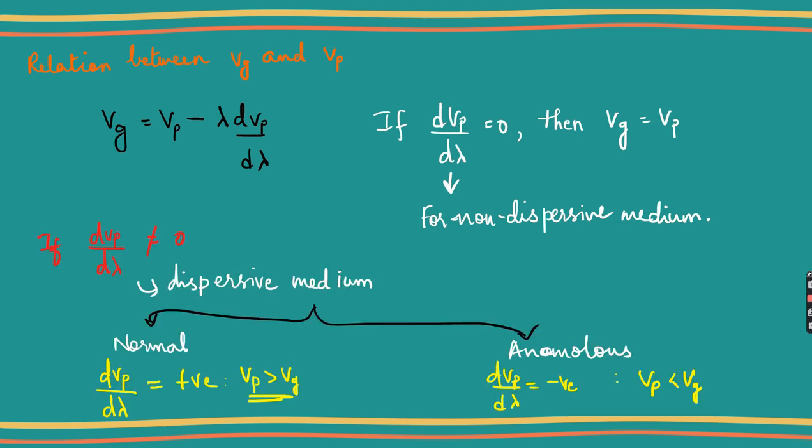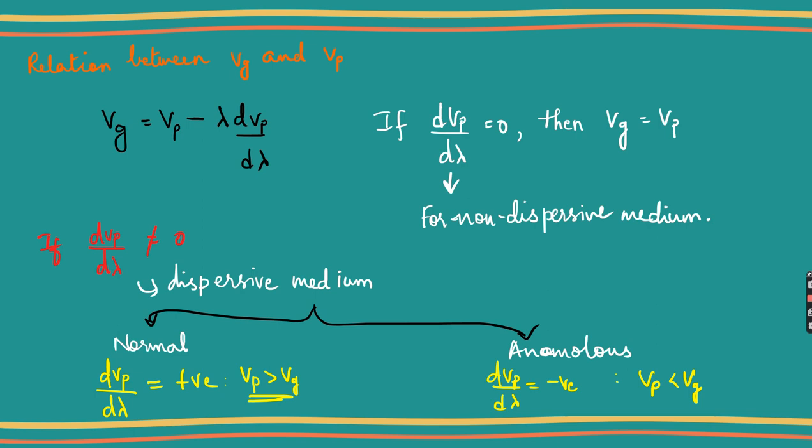For a dispersive medium, it's the opposite. dVp by d lambda will not be equal to 0, and hence we can say that it is a dispersive medium. The dispersive medium again classifies into normal and anomalous. For normal, dVp by d lambda will be positive, and for anomalous, dVp by d lambda will be negative.